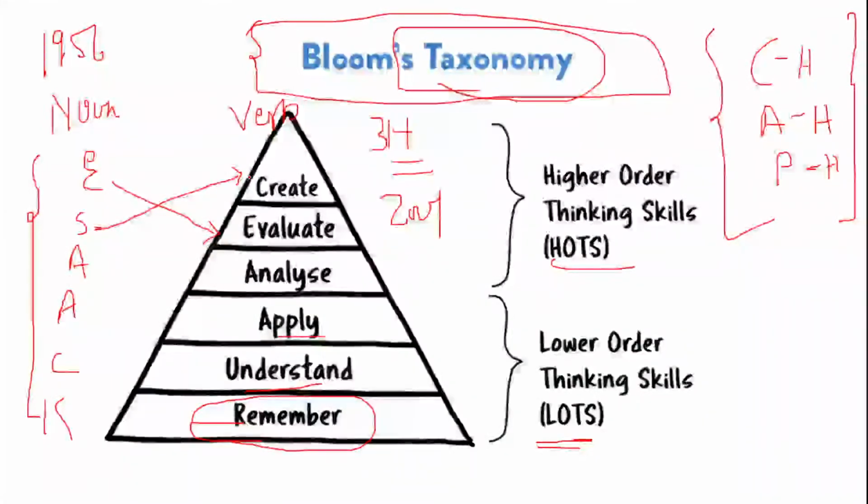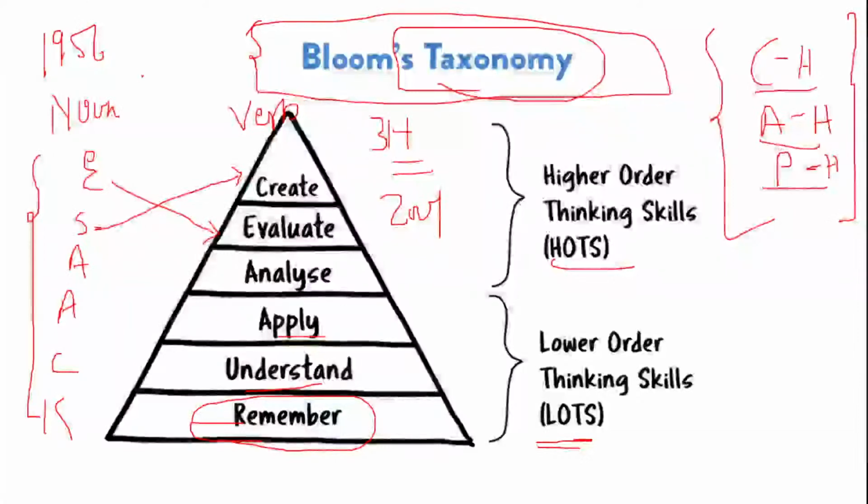If you want, I'll quickly revise what I said. We started Bloom's taxonomy. What is the term taxonomy called? Taxonomy is nothing but classification. It is also known as 3H, that is head, heart and hand. Head represents cognitive, heart represents affective, and psychomotor represents your hand. Psychomotor is also called the kinesthetic domain. Cognitive goes with thinking, brain, intellectual. Affective goes with emotions and feelings, and psychomotor goes with your motor skills.